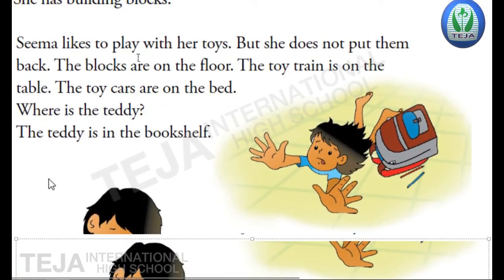Seema likes to play with her toys, but she does not put them back. The blocks are on the floor. The toy train is on the table. The toy cars are on the bed. Where is the teddy? It's a question, children. Where is the teddy? The teddy is in the bookshelf.